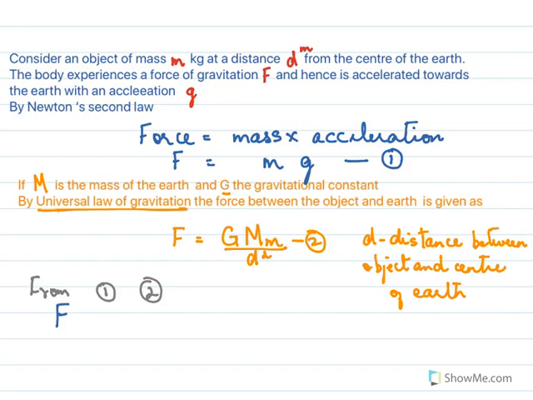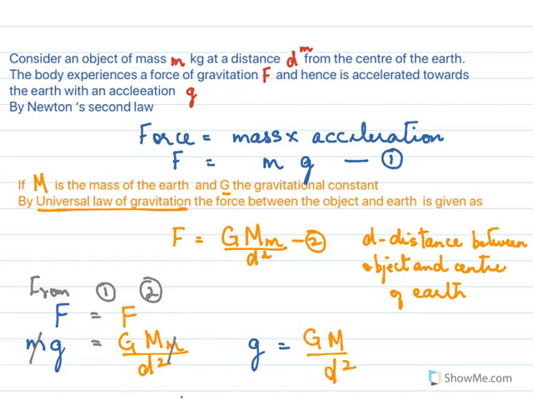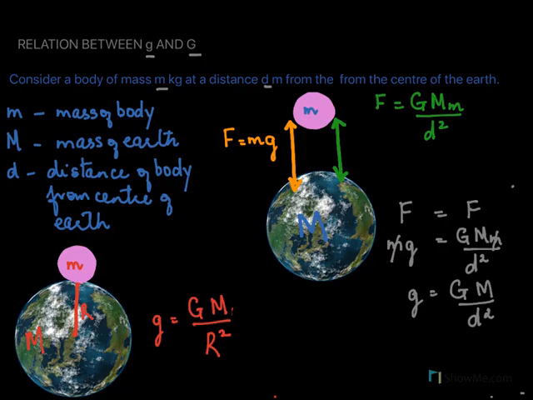So from 1 and 2, we can say that this F is also equal to this F. It's one and the same F. So we can say that mg is equal to GMm over d square. We cancel the m on either side, and we now get that g equal to GM over d square. This is the expression for acceleration due to gravity. So here basically you find out the force in two different ways.